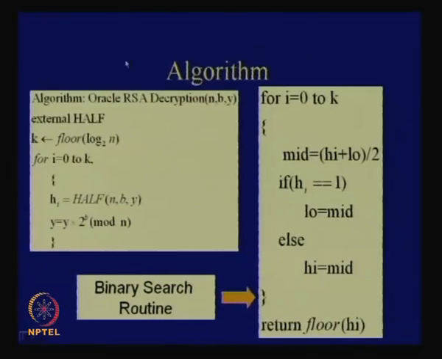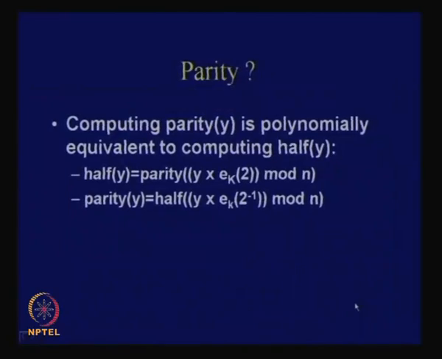Okay. So, this is quite straightforward, and the other question that we were asking is about the parity, right. Actually, half and parity are polynomial equivalent, okay. That means both of them are the same. Why? Because we have these two functions. I will not prove this, but these are two results, okay. So, you can say half of y equals parity of y times e_k(2) mod n, and similarly parity of y you can also express using the half function.